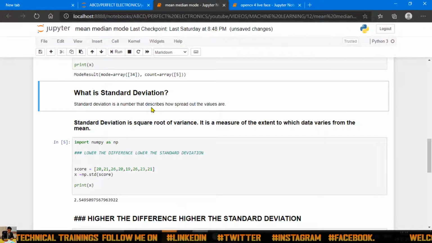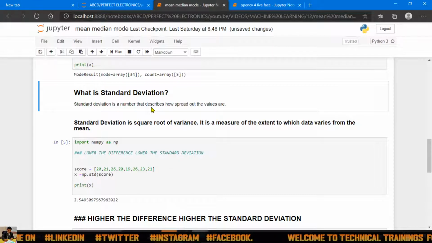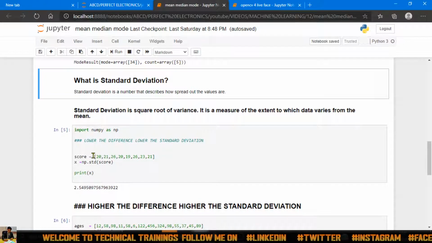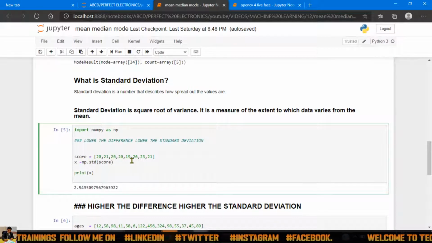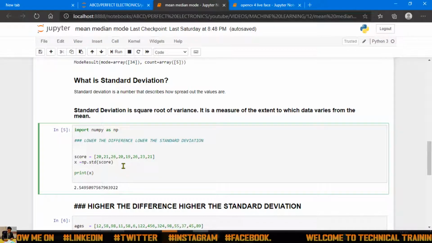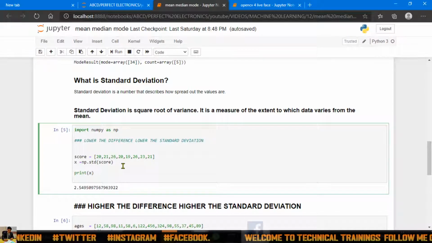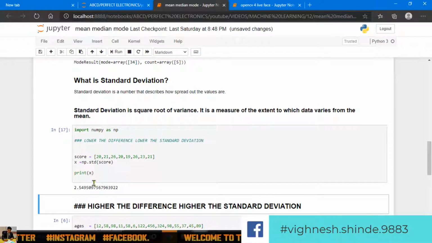That means are they closer to each other or far away from each other. Like 2 is far away from 90, so we have to find that relation. To find that relation, I have created a score list with 20, 21, 26, 19. These are data that are near to each other. If I execute this, the standard deviation is 2.5.